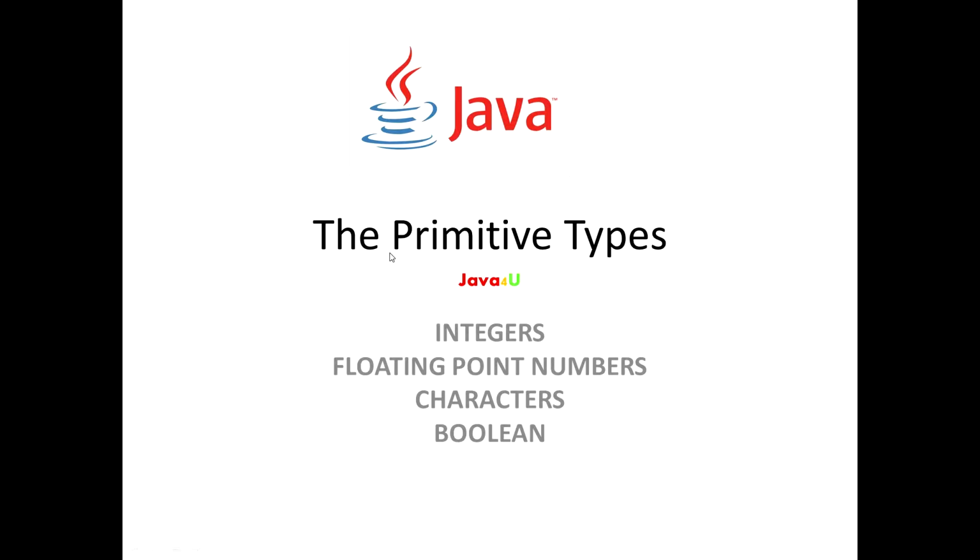Let's begin, and the topic for today is the data types. Today I'm going to cover the primitive types, that is the integers, floating point numbers, characters and boolean. So guys, let's not waste much of our time and we'll begin directly.